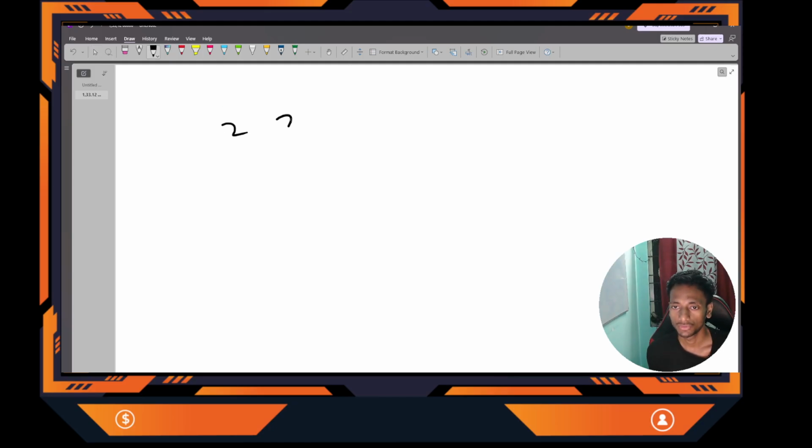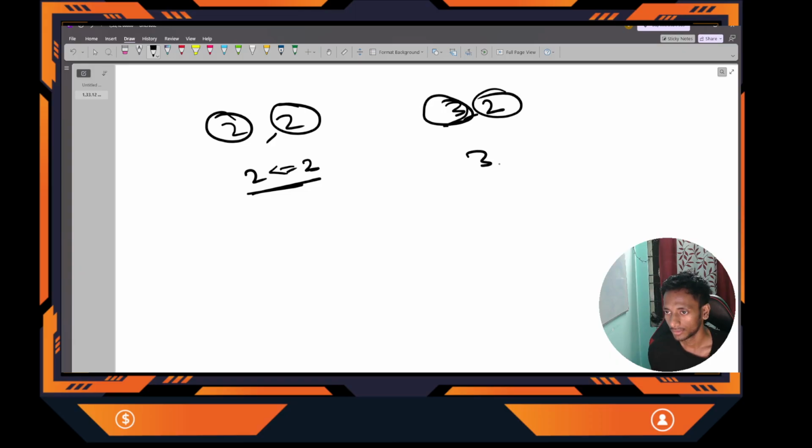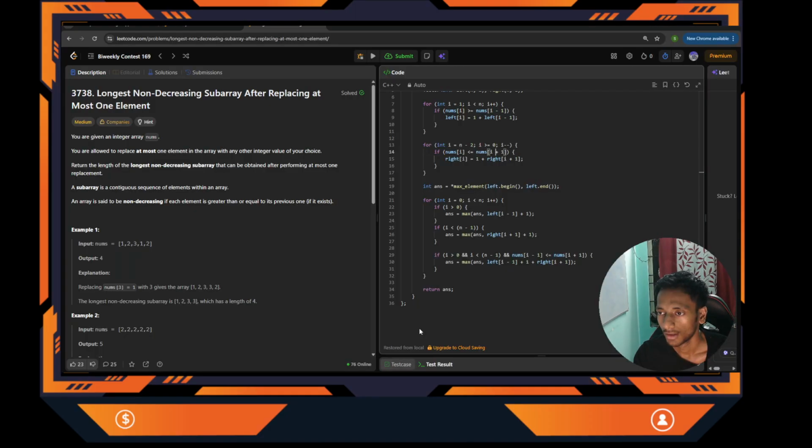So non-decreasing, that means 2, 2. These 2 can be added to this subarray as 2 is less than or equal to 2. And suppose this 3 and 2, can I add this 3 into the previous subarray? 3 and 2, not possible because 3 is greater than 2. So I cannot insert that. So I will check that the current number that I am going to insert into the right subarray, if it is less than or equal to the right element, then I can add this element to the right subarray. So if it is less than or equal to the current right number, then the right subarray length will be increased by 1 plus whatever the length is present at I plus 1.